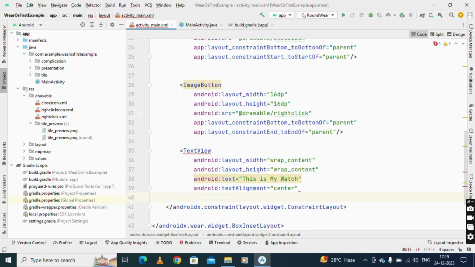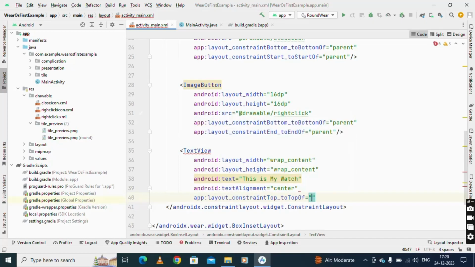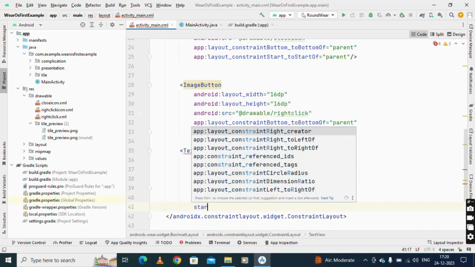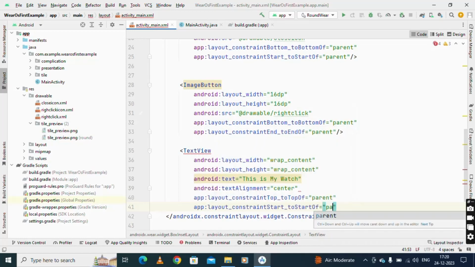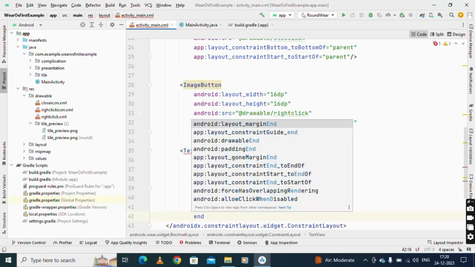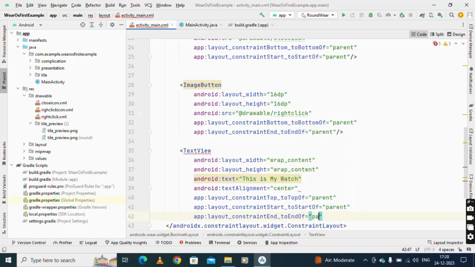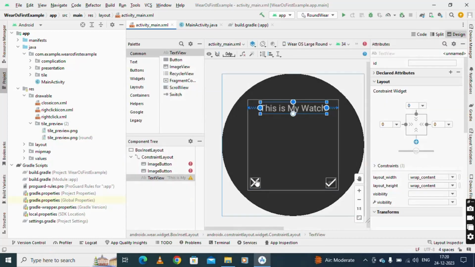Okay, so one more thing, I need it on the top. So constraint top of the parent, I need it, and I need to cover all the start and the end of this. So start of that parent, and here you can see the end of that parent. So that means you have to cover all those areas here. So it's a very simple scenario in which you can use these constraint layouts. Okay, so we'll see. This is my watch.